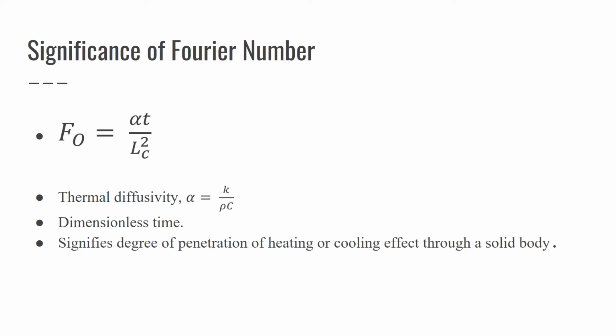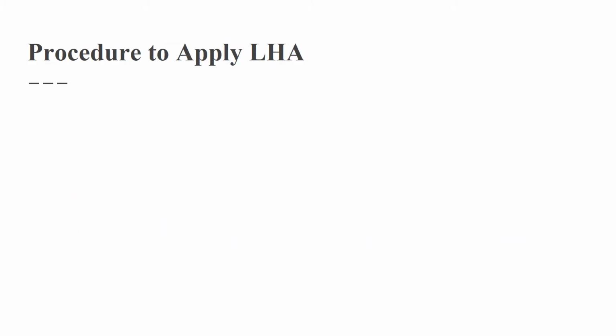It means that when the Fourier number is very high, it takes more time for the heat to pass through the body. If the time taken for the body to heat up is very small, the Fourier number is small. So the lesser the Fourier number, the faster the movement of heat through the body. The higher the Fourier number, the less the penetration of heating or cooling. That is what the Fourier number signifies. With this we have come to the end of the theory of lumped heat analysis.